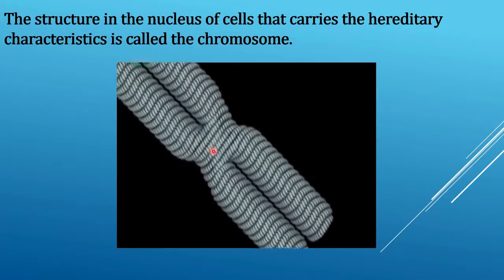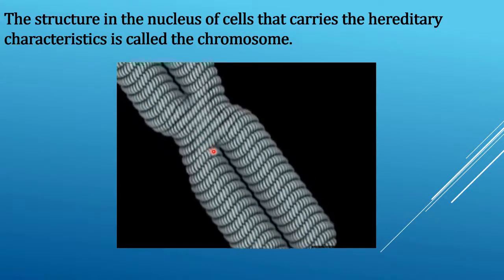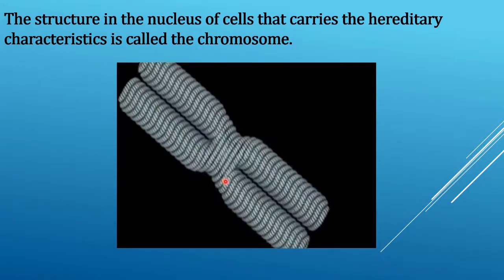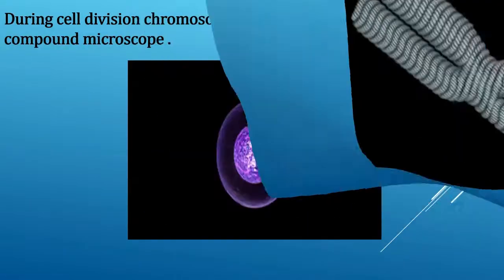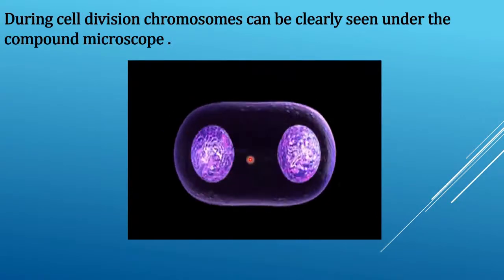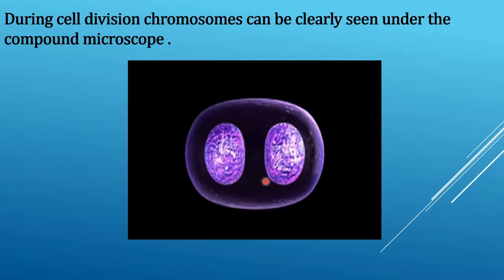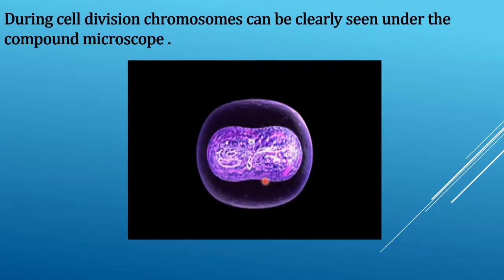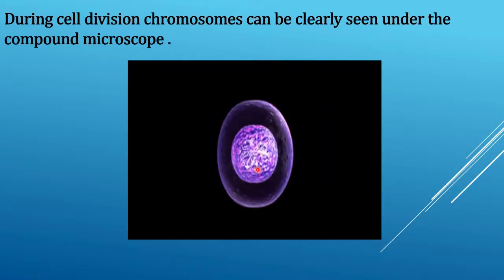Students, it is mainly made up of nucleic acids and proteins. During cell division, chromosomes can be seen clearly under the compound microscope.